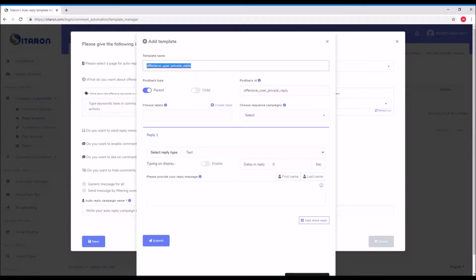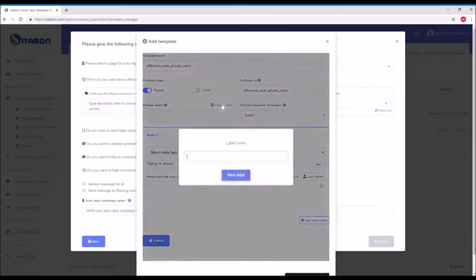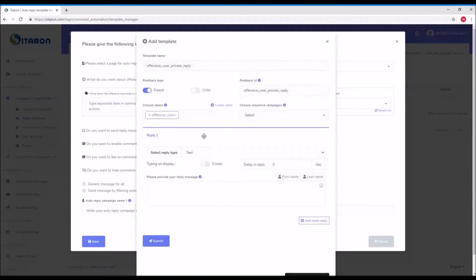Once you put it here, it will take the same name as the template name, and you can just ignore this parent or child for now, and you can create a label as offensive users to know how many users are putting offensive comments. Then you can choose the sequence campaign, and if you don't have a sequence campaign, you will not be able to select. Then you can choose here the message that you want to send to the user.